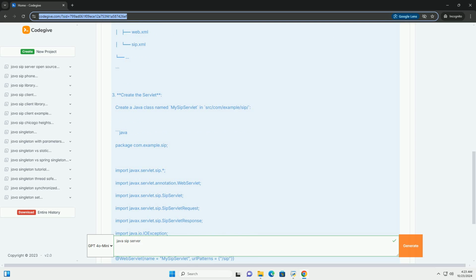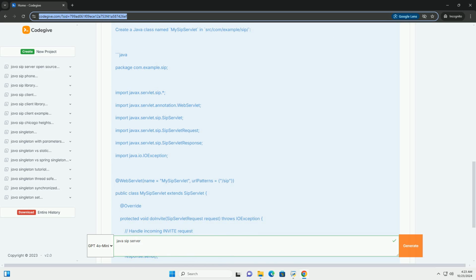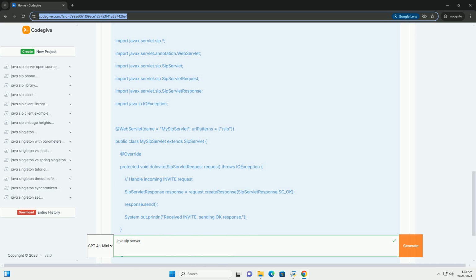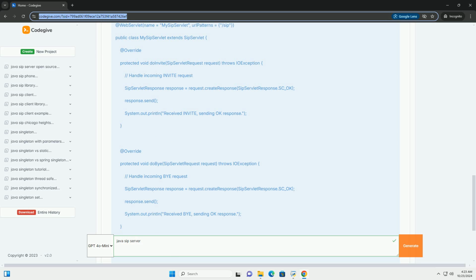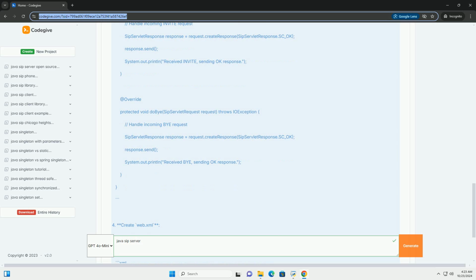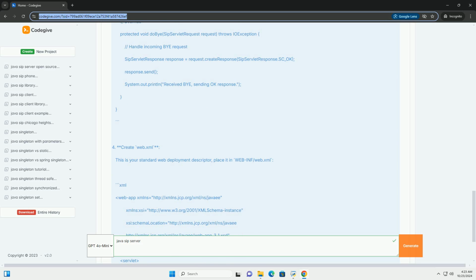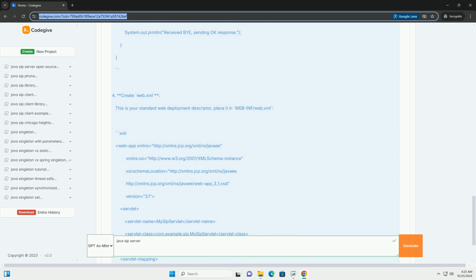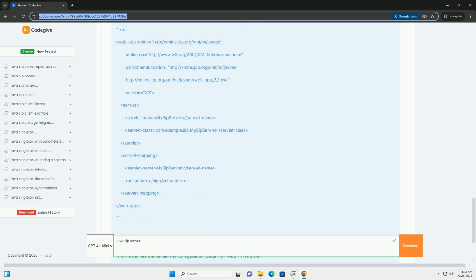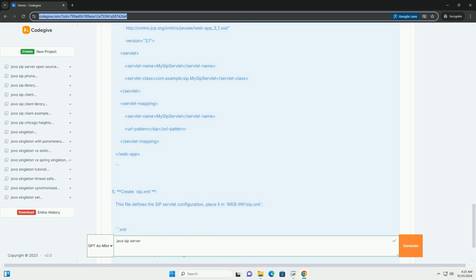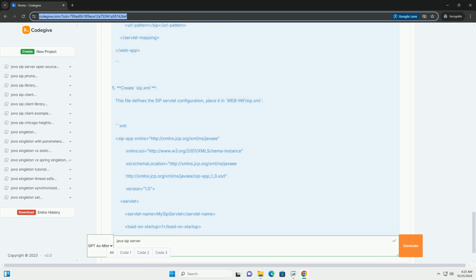Prerequisites. 1. Java Development Kit, JDK. Make sure you have JDK installed, preferably version 8 or later. 2. Apache Tomcat. Download and install Apache Tomcat, or any compatible SIP servlet container like Mobicents or Jain SLEE. 3. SIP servlet API. Download the SIP servlet API and add it to your project. You can find it from the Jain SIP project, https://jainsip.java.net. 4. IDE. Use an IDE like IntelliJ IDEA or Eclipse for ease of development.